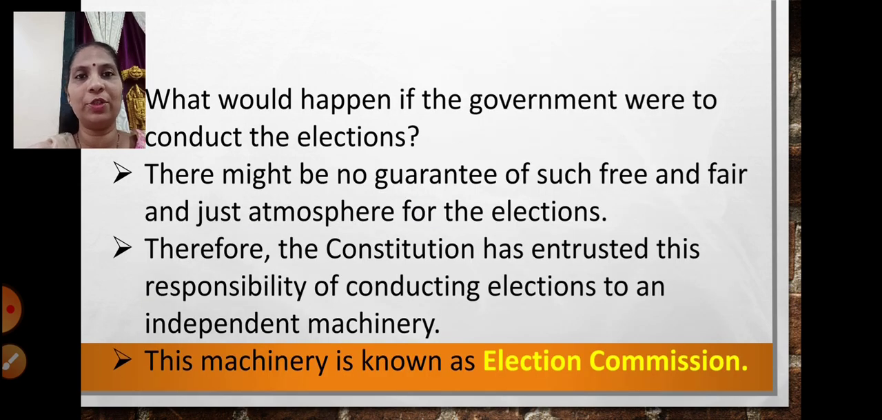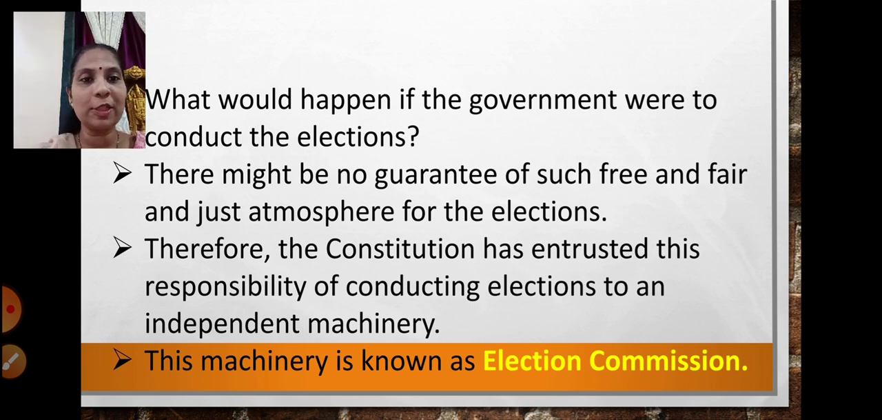So what is the Election Commission and why is it needed? Why not the government? What would happen if the government were to conduct the elections? There would be no guarantee of a free, fair and just atmosphere for elections, where people would be free to go and give their vote to the candidate of their choice, without any fear or any pressure. That atmosphere is of utmost importance. If the government is taking control over the election process, there will not be any such atmosphere. Free and fair atmosphere will not be there.